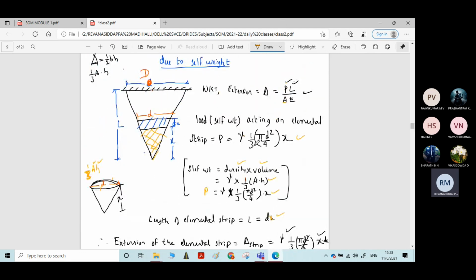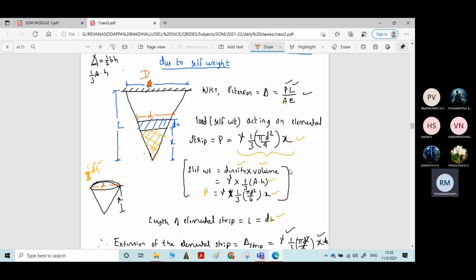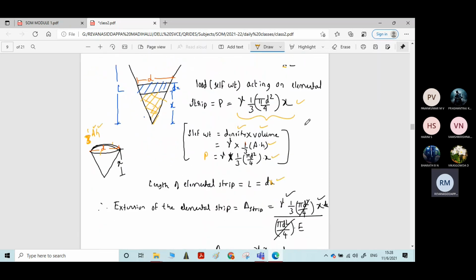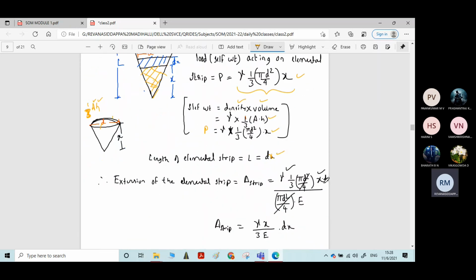P is this formula, into L is dx, divided by AE. A is nothing but area of cross section here, pi d square by 4 into E. By cancelling, both numerator and denominator cancel, and finally you will get this expression.